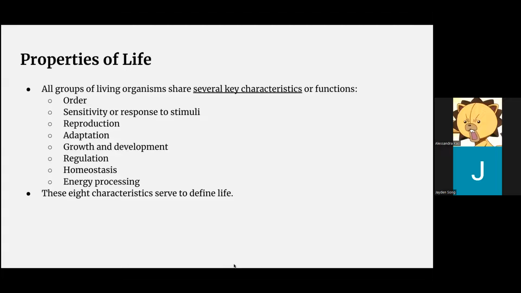Properties of life. All groups of living organisms share several key characteristics or functions. They would be order, sensitivity or response to stimuli, reproduction, adaptation, growth and development, regulation, homeostasis, and energy processing. These 8 characteristics serve to define life.